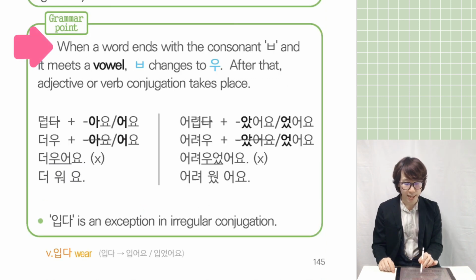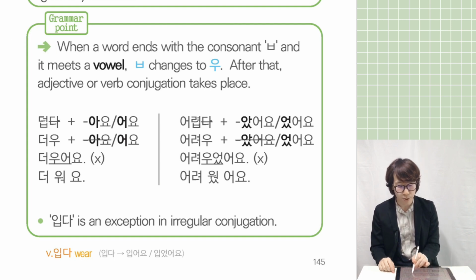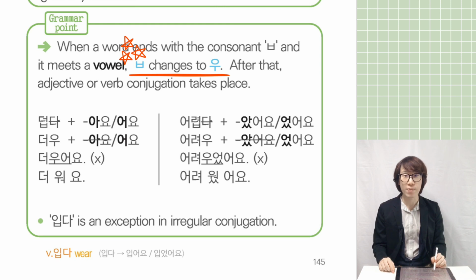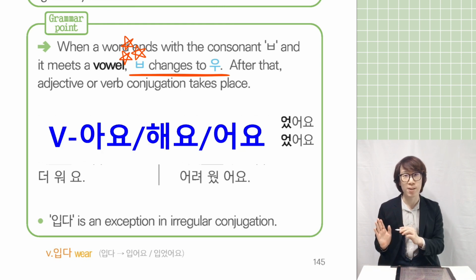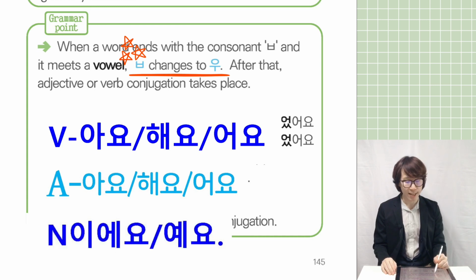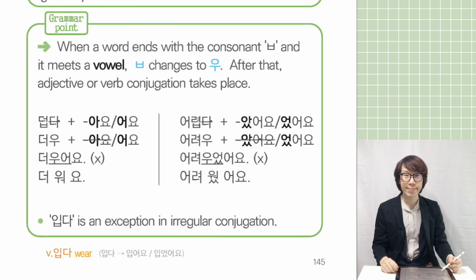When a word ends with the consonant 부 and it meets a vowel, 부 changes to u. After that, adjective or verb conjugation takes place. So far, we have studied verb conjugation, 아요, 어요, adjective 아요, 어요, noun 이에요, 예요. But can you see this one is the 부 irregular? Something's different, right? Let's see how to conjugate them.